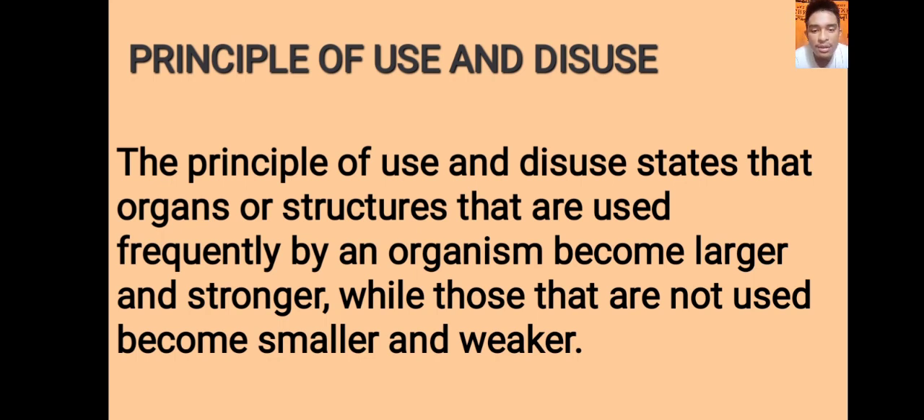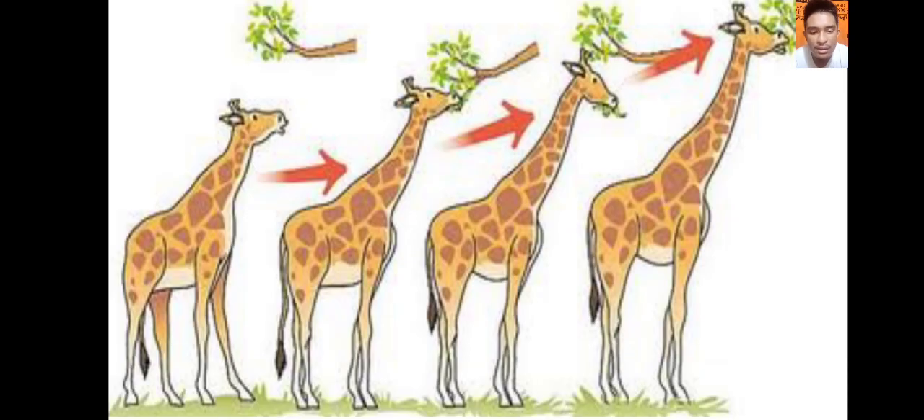This principle suggests that organisms are able to adapt to their environment by changing the size and shape of their organs and structures. For example, Lamarck believed that the long necks of giraffes evolved because they stretch their necks to reach higher leaves in trees, and over time their necks become longer as a result of this stretching. That's what we call use and disuse.